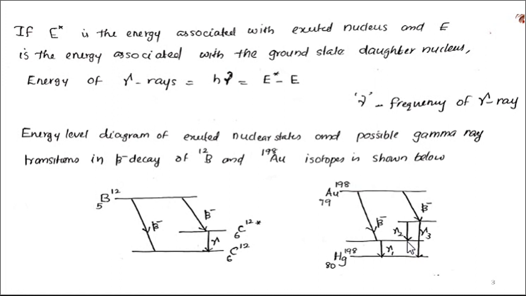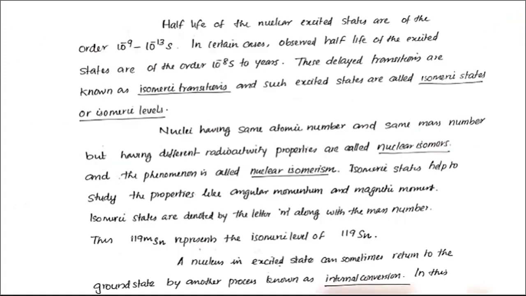These delayed transitions are known as isomeric transitions, and such excited nuclear states are known as isomeric states or isomeric levels. So you understand the concept of gamma ray emission and also the nuclear isomeric transitions and isomeric states.